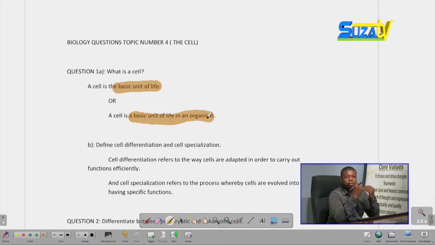Any living organism is made up of cells, be it a bacteria, a tree, or even a human being. A cell is the most basic unit. You cannot have an organism which has no cells. That organism will not be living.